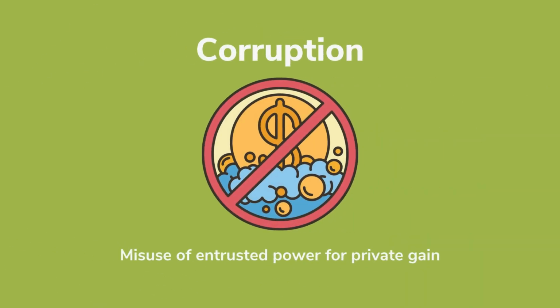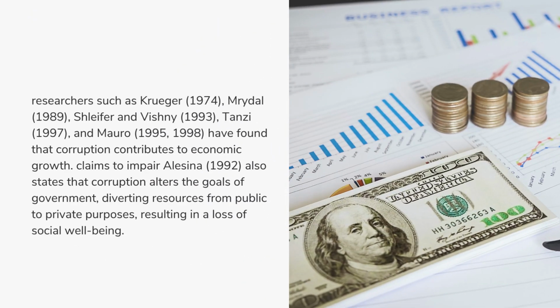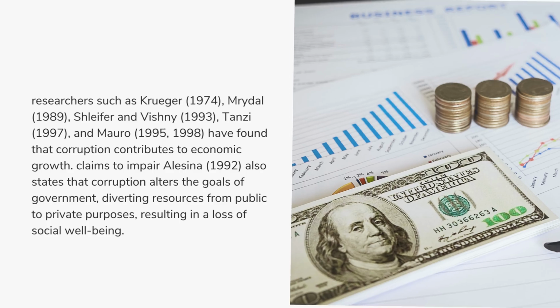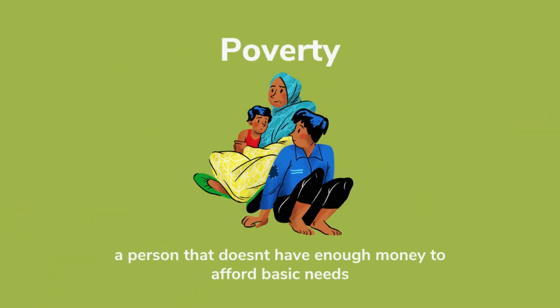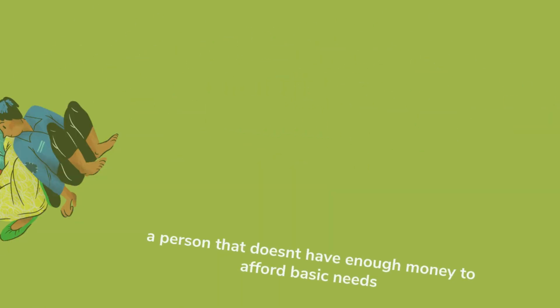Corruption. It is the misuse of entrusted power for private gain. Researchers such as Krueger, Mirrlees, Shleifer and Vishny, Tanzi, and Murphy have found that corruption contributes to economic growth. Claims to impair Alesina also states that corruption alters the goal of government, diverting resources from public to private purposes and resulting in a loss of social well-being. However, poverty is when a person doesn't have enough money to afford basic needs.